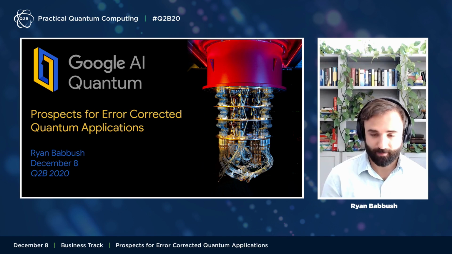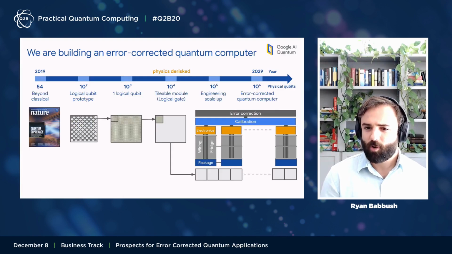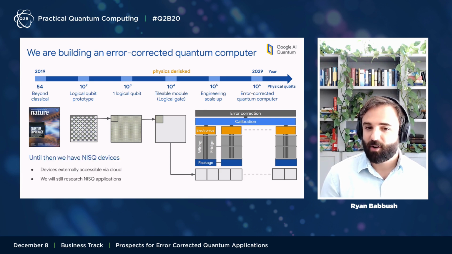Today, as you mentioned, I'm going to be telling you about what we might actually do with error-corrected quantum processors. As you may have heard earlier today, at Google we are very focused on building an error-corrected quantum computer. We have a 10-year timeline to do that, and we're intending to build a device with about 1 million physical qubits. However, in the meantime, we're going to continue to have NISQ devices, and we're working on making those devices accessible via cloud. In fact, we already have external users using those devices in that capacity.